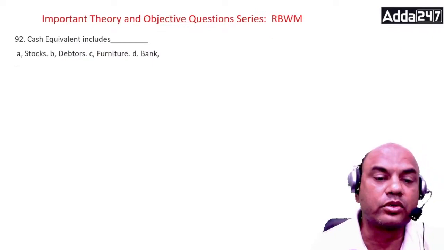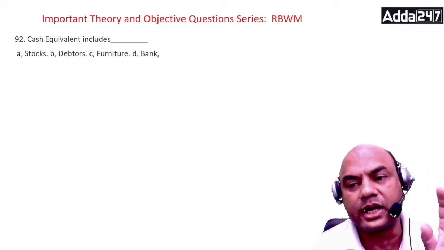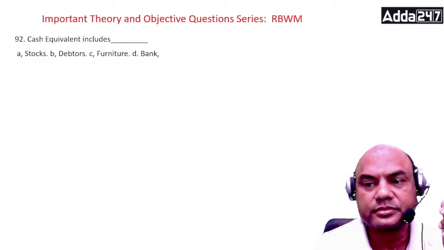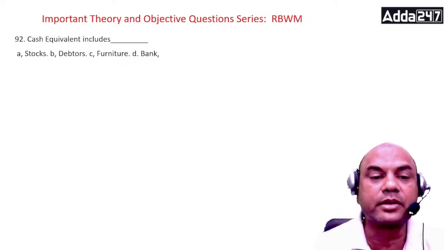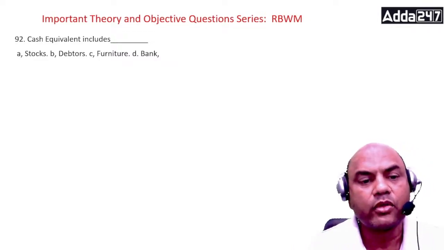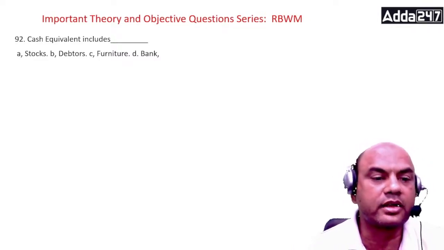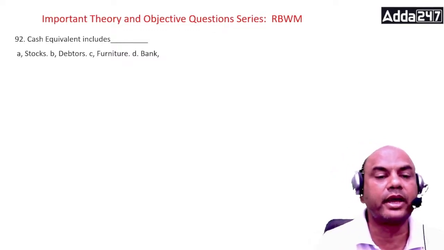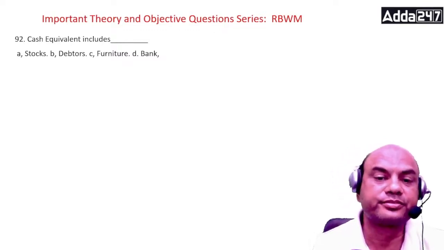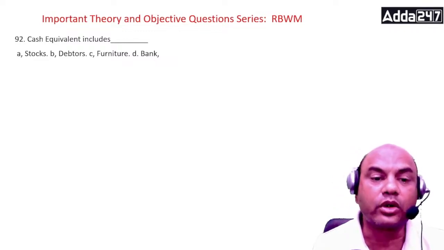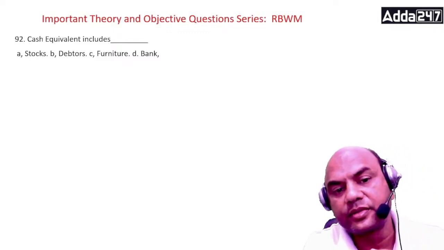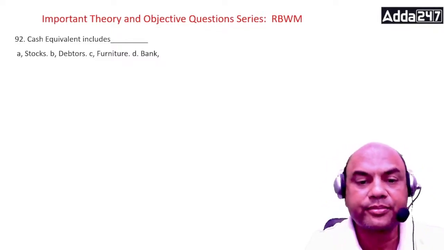Cash equivalents include... What is cash equivalent? We always write it in the balance sheet, cash and cash equivalent. What do you mean by this? Equivalent means which can be sold immediately and brought into cash. What can that be? Stock, debtors, furniture, bank? Is stock equal to cash equivalent? Debtors equal to cash equivalent? Furniture or bank?